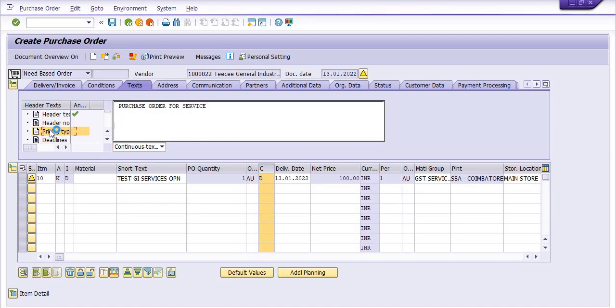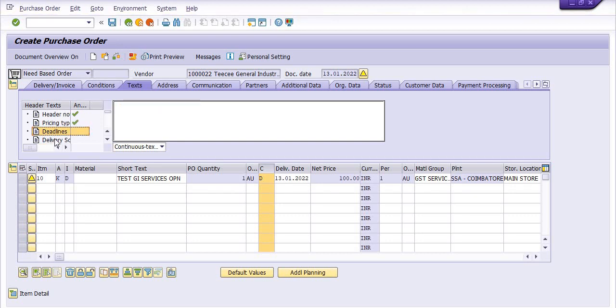Here you can mention your pricing type as per tender document. Okay, you can mention the deadline also: within 5 days or 13 days.